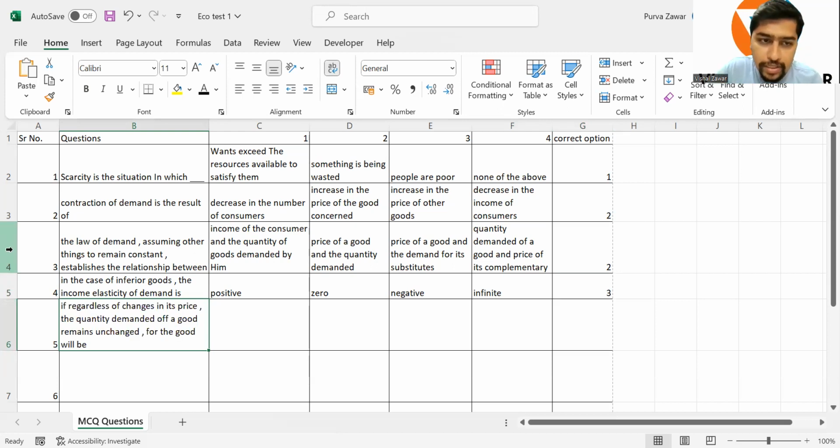If regardless of changes in its price, the quantity demanded of a good remains unchanged, the demand curve for the good will be, they want to say, the demand curve for the good. It's missing over there. The demand curve for the good will be how? If regardless of the changes in its price, the quantity demanded of a good remains unchanged, then the demand curve for the good will be, 10 seconds.